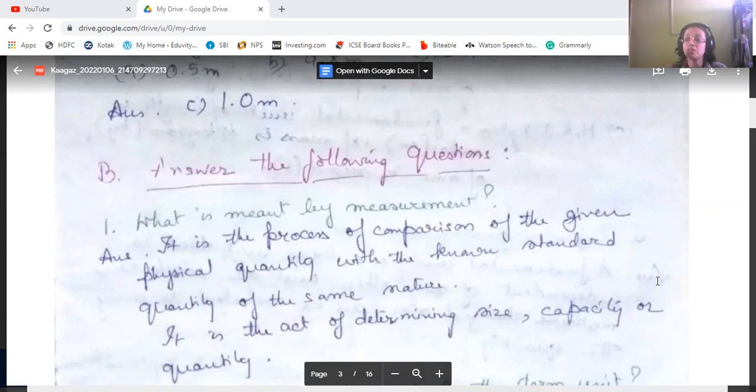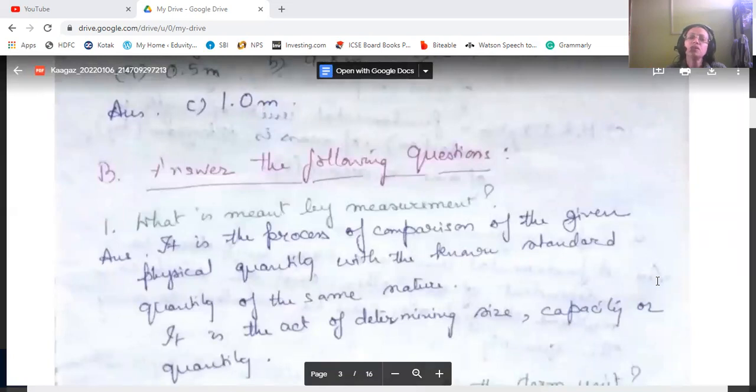That means if we need to weigh something, then we need to compare it with a standard quantity of mass.